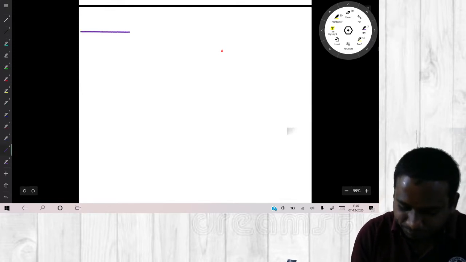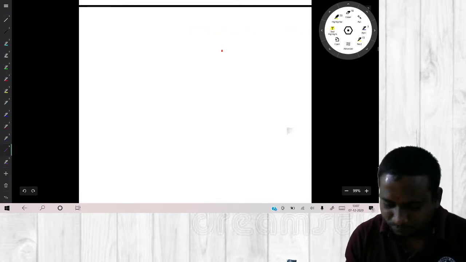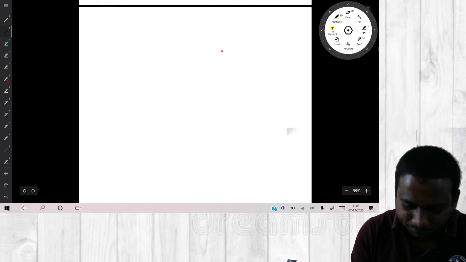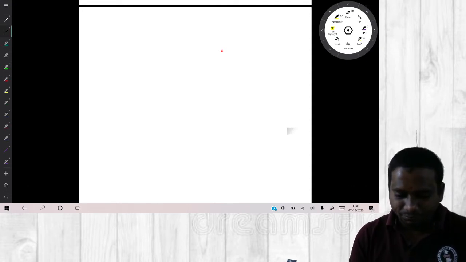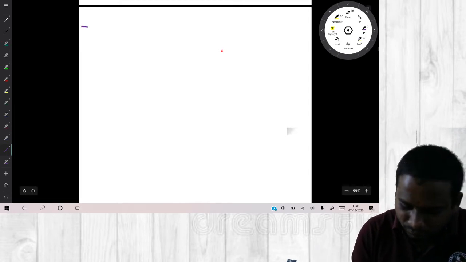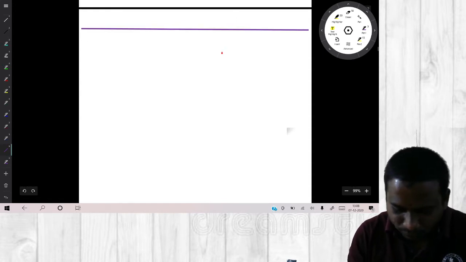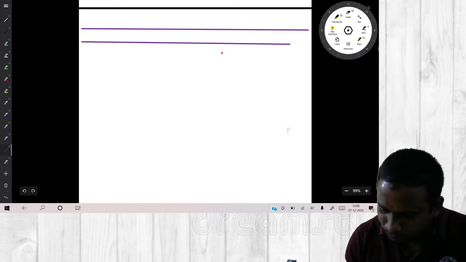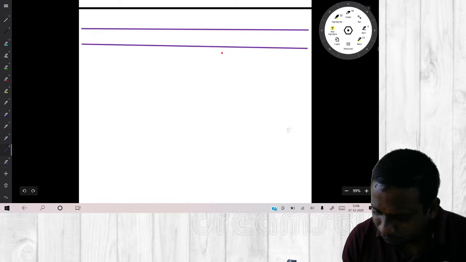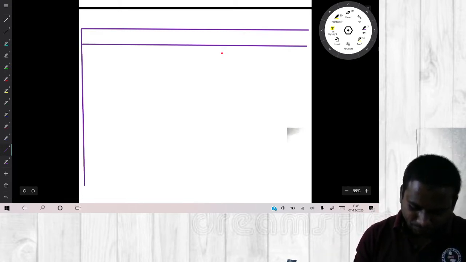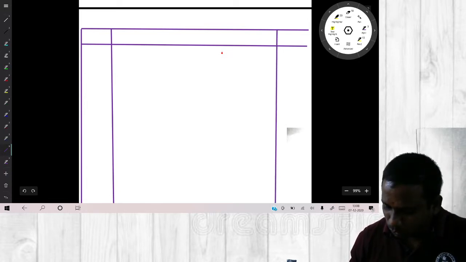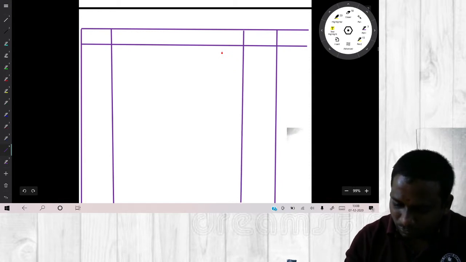Now, draw journal pro forma. Date, particulars, and last two columns for debit amount, credit amount, and one column for ledger folio.